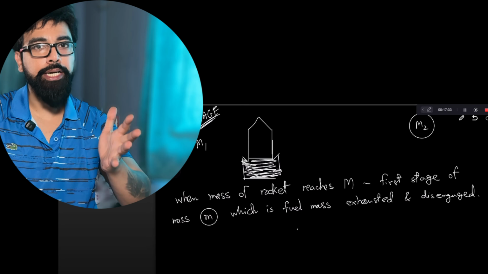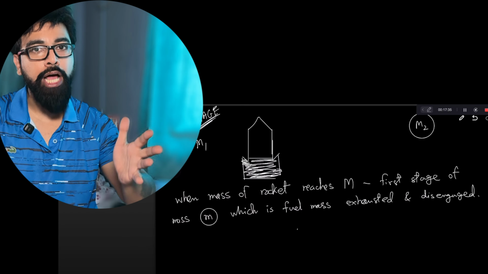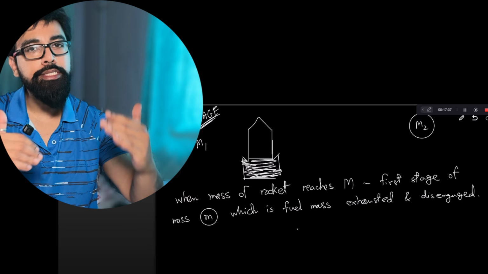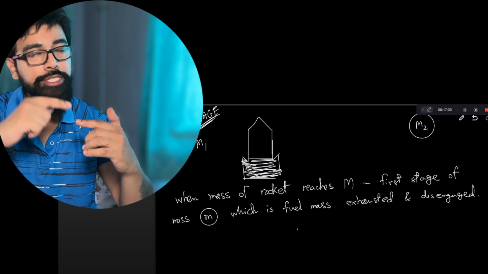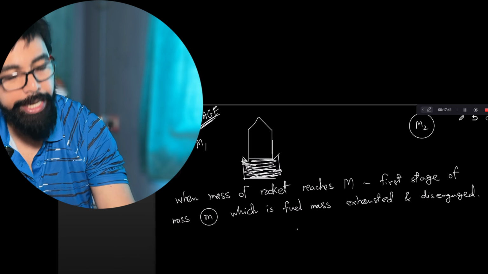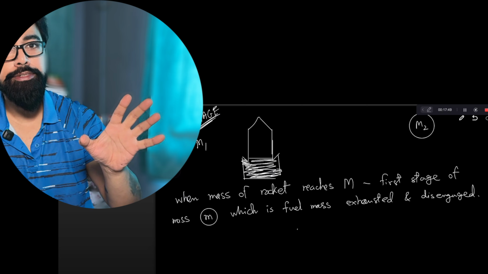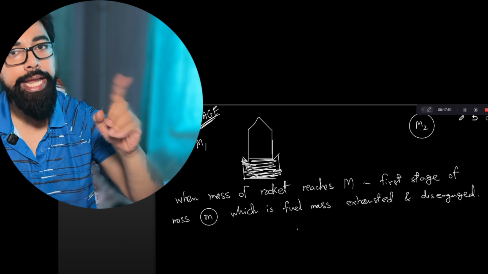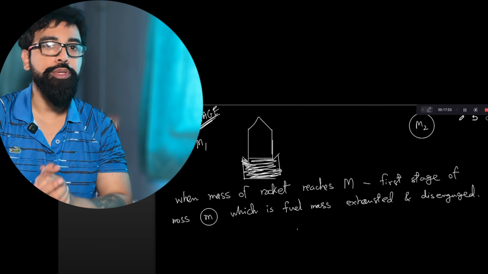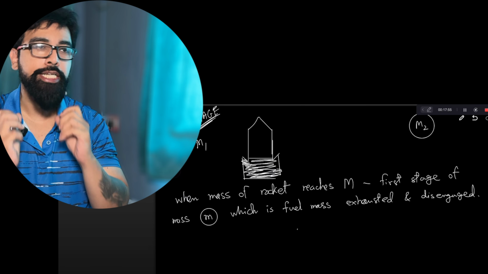So the remaining part, which is capital M minus small m, now starts stage 2, and stage 2 has the final mass m2. What we need to find out in this problem is the final velocity attained at the end of stage 2. That is what we are after. So let us try to calculate. For stage 1 or stage 2, you know the equation.